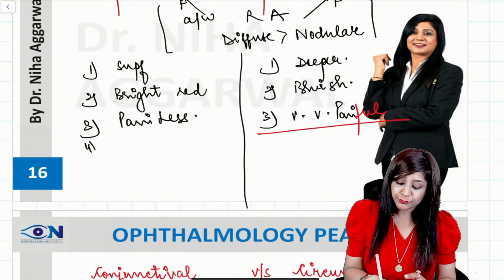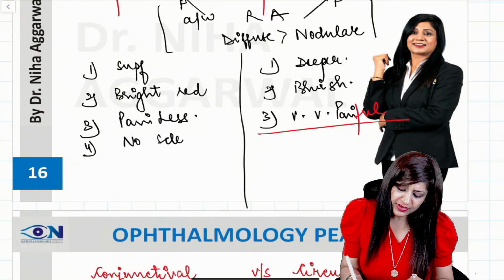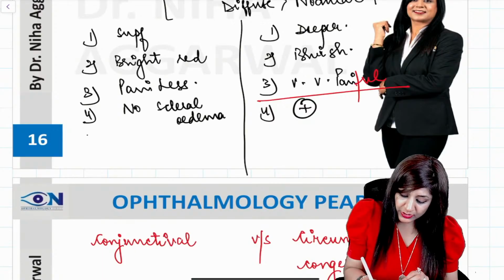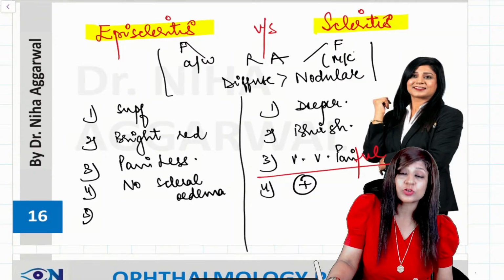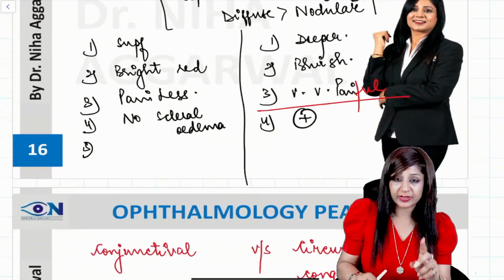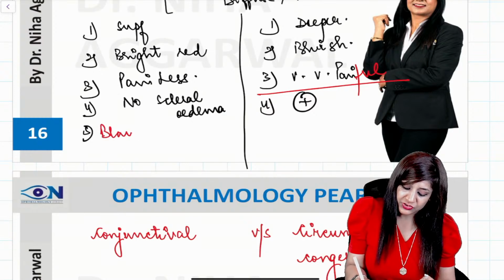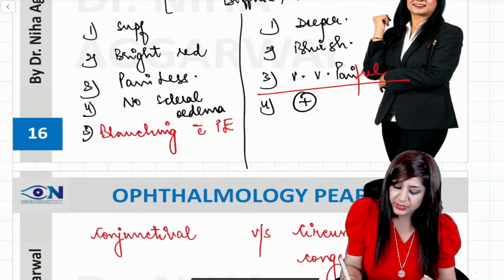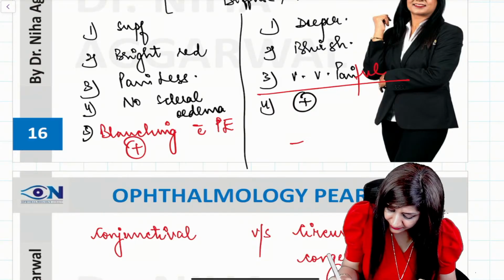And number four is that there will be no scleral edema in episcleritis, but in scleritis this will be present. Though both can be associated with rheumatoid arthritis, in scleritis it is more common. And the most important is the blanching. Always check for the blanching with the phenylephrine. Blanching with the phenylephrine is present here but it is absent here. This is number 5.